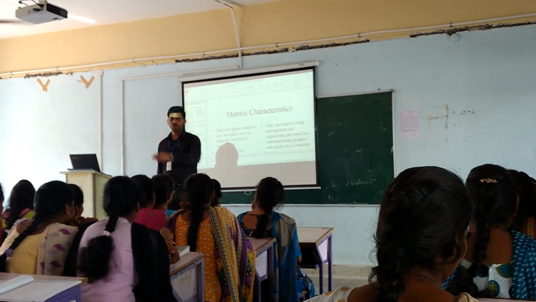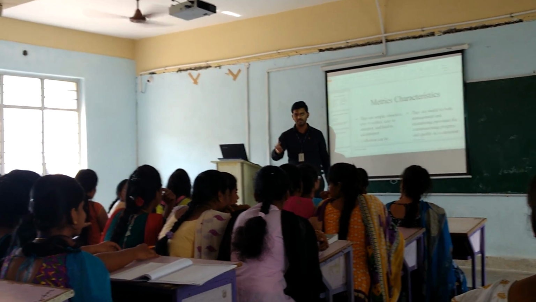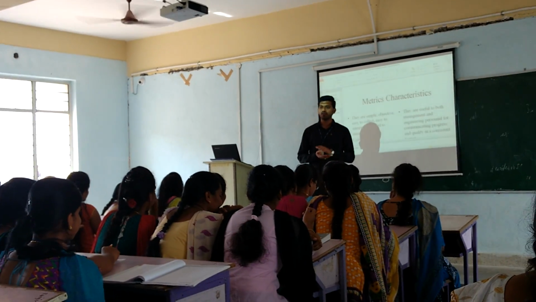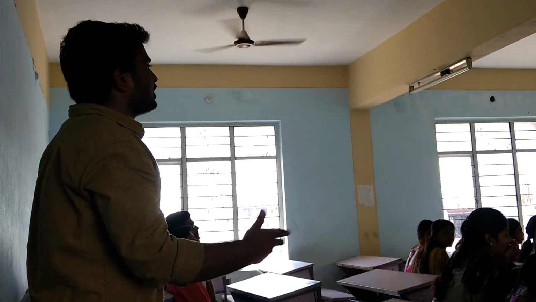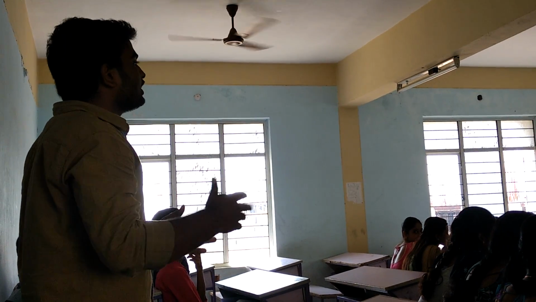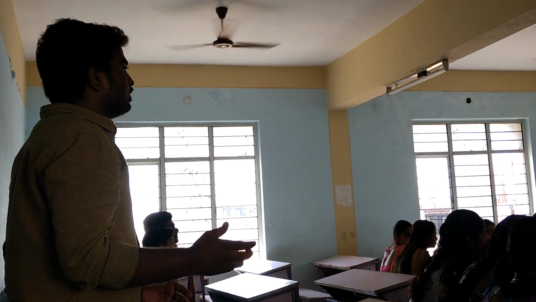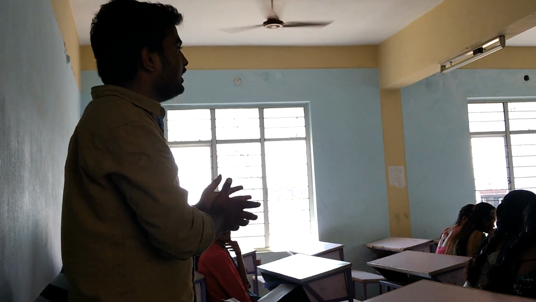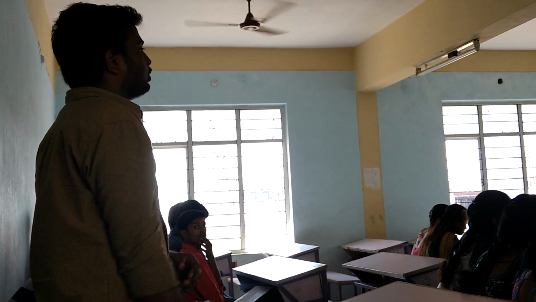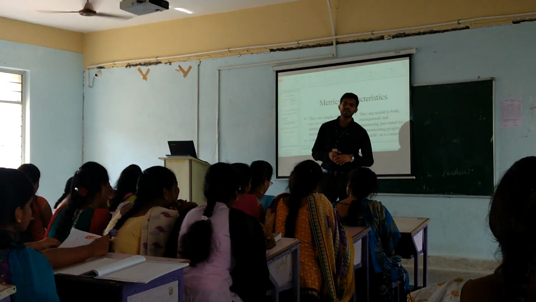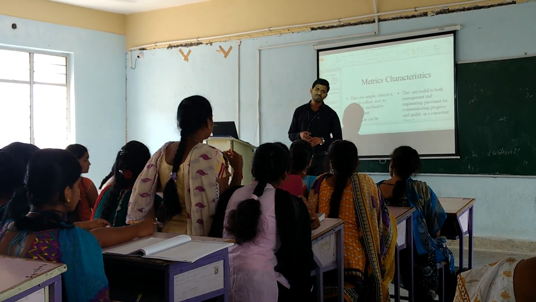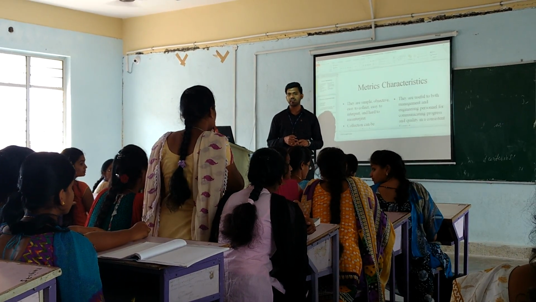So what is work in progress? Who will assign the work? The work progress or time is nothing but work in progress. Actually, the work will be completed within some time, right? Time duration. So that is nothing but work in progress. The work that has been completed is nothing but work in progress. How can we calculate the budget in terms of cost? How can we calculate the entire cost?